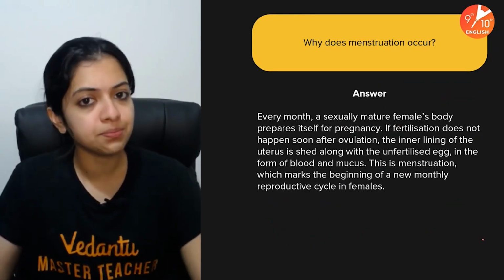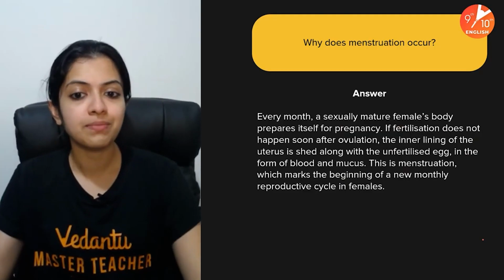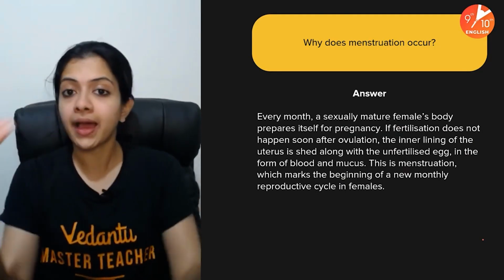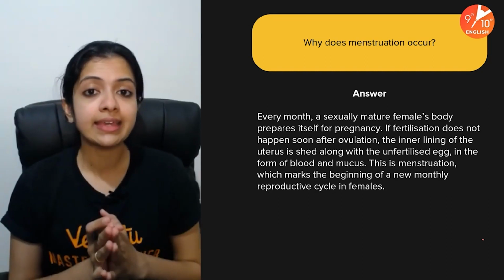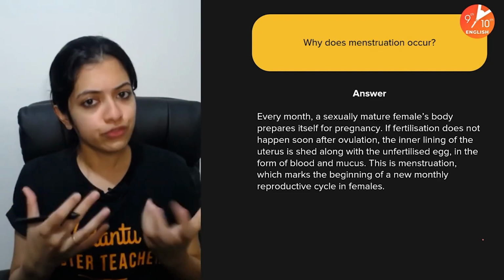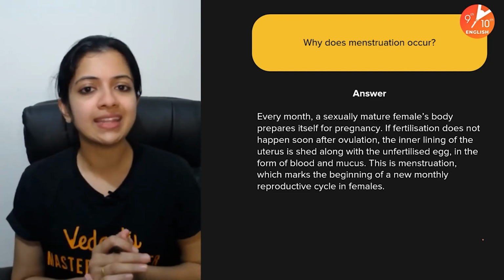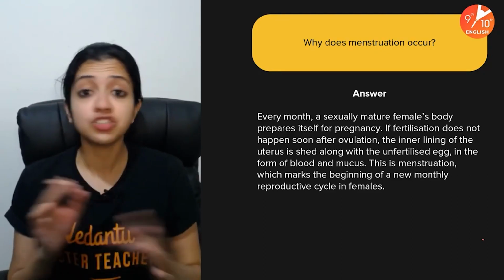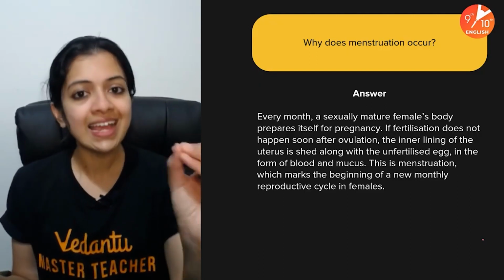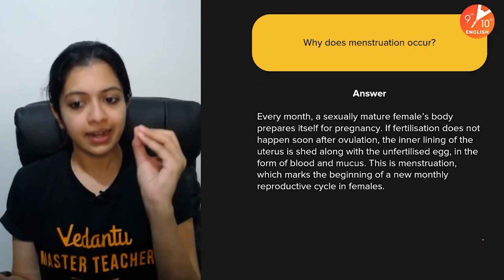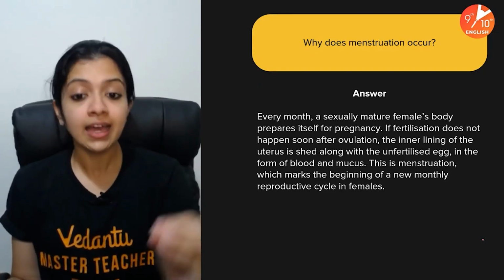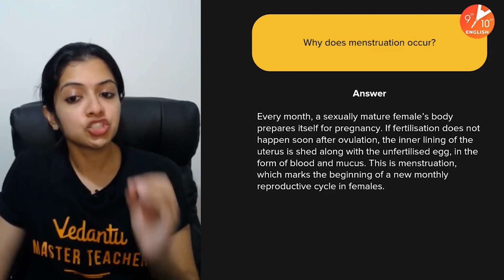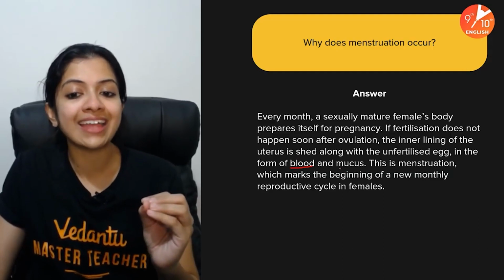So every month, a sexually mature female's body prepares itself for pregnancy. How exactly? By thickening the uterine lining to receive the future baby if pregnancy occurs. But if fertilization doesn't happen after ovulation, that unfertilized egg, along with the inner lining of the uterus, is shed in the form of blood and mucus.